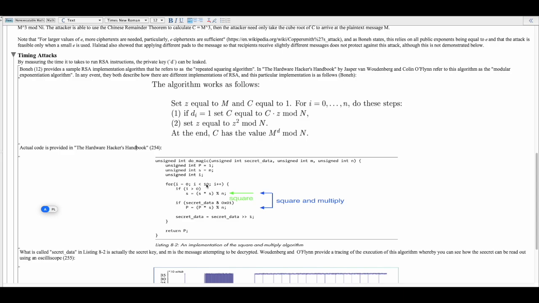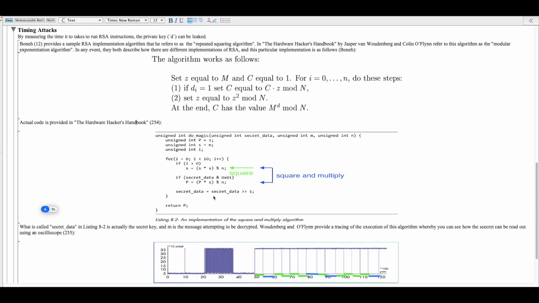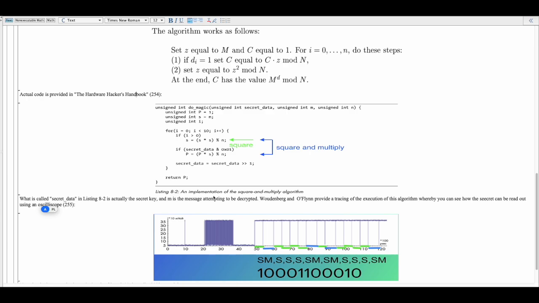And of note, they're just going from 0 to 10, so in practice your secret key isn't going to be 10 bits long. I mean, it's going to be thousands. But for demonstration purposes, this is fine.